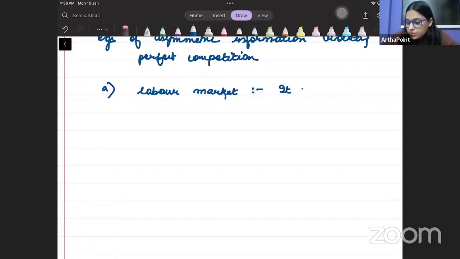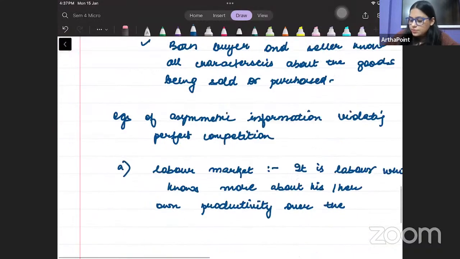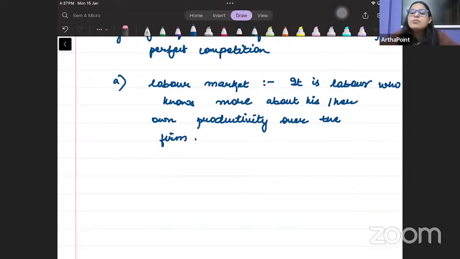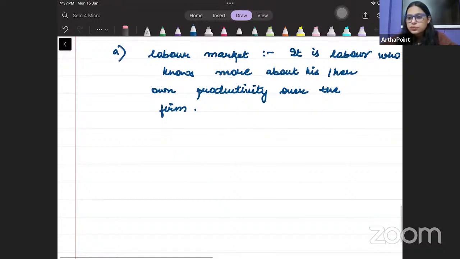So it is the labor who knows more about his or her own productivity over the firm. फर्म को नहीं पता होगा कि कितना प्रोडक्टिव है, बट लेबर को खुद को पता होगा कि मैं कितना, राइट? Same, I gave you the example of COVID-19 vaccine.